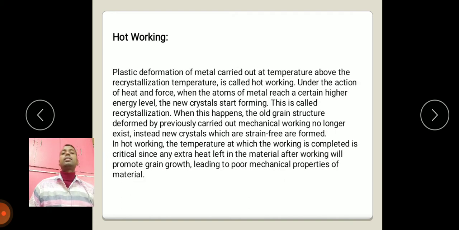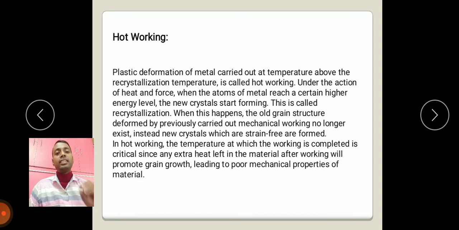Now I discuss hot working. Plastic deformation of a metal carried out above the recrystallization temperature is called hot working. Under the action of heat and force, when the atoms of metal reach a certain higher energy level, new crystals start to form. This is called recrystallization. When this happens, the old grain structure deformed by previously carried out mechanical working no longer exists. Instead, new crystals which are strain free are formed.